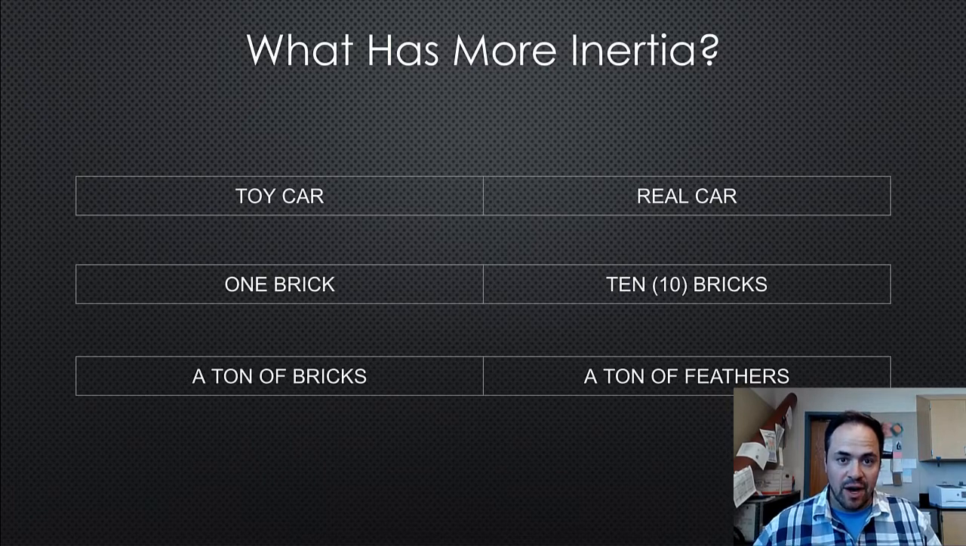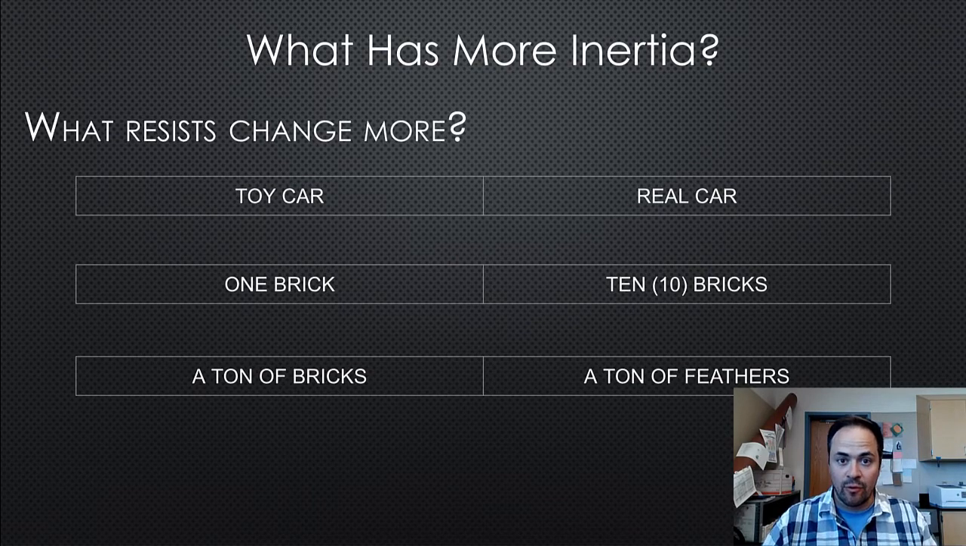Let's look at a couple examples. Look at the pairs of objects and try to figure out which one you think resists acceleration more. Which one would be harder to accelerate? Which one would need more force between those two objects in those groups? Between a toy car and a real car, which one is harder to accelerate? The real car, so it has more inertia.